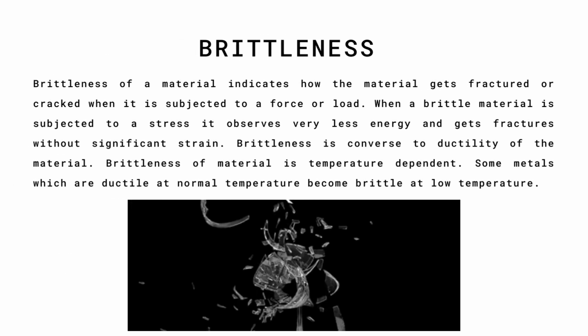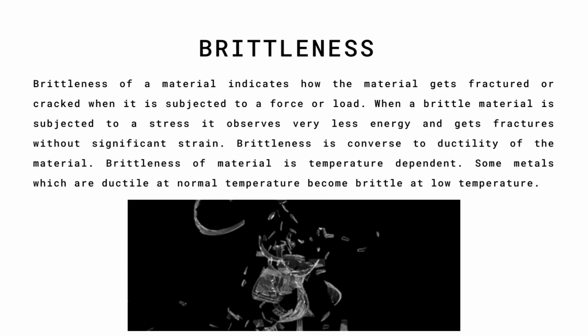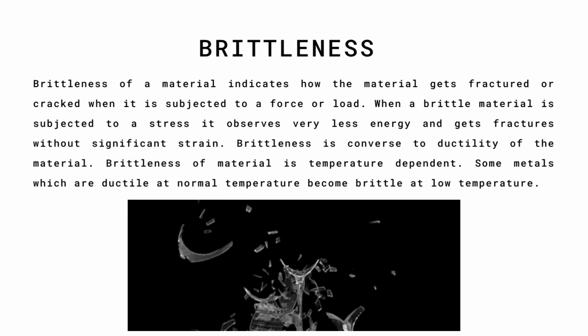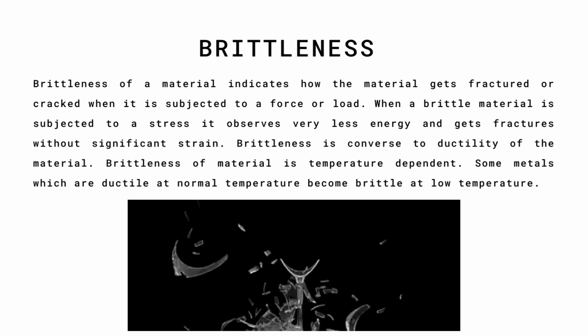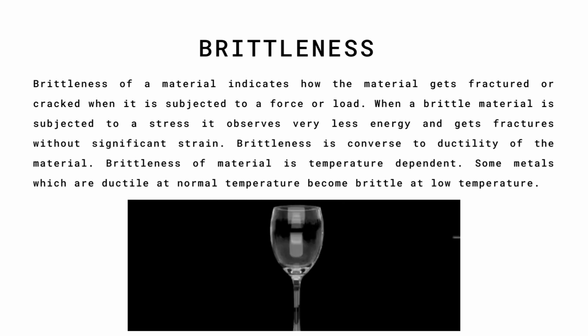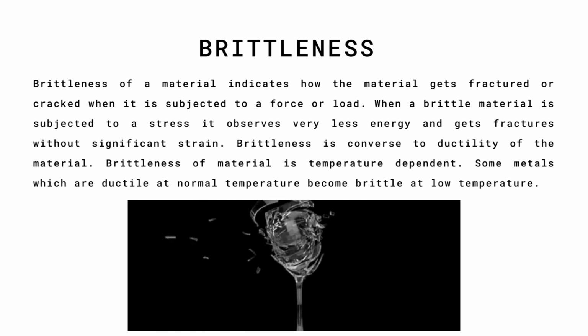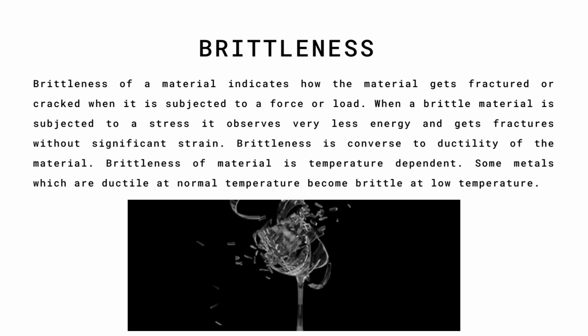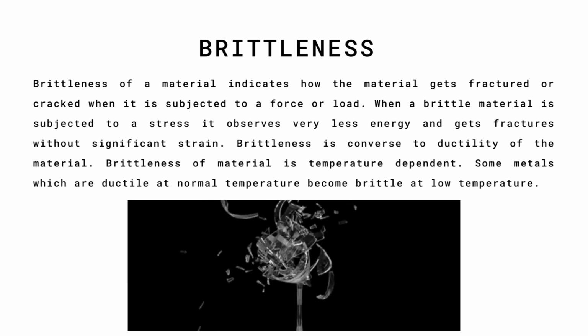Brittleness. Brittleness of a material indicates how the material gets fractured or cracked when it is subjected to a force or load. When a brittle material is subjected to a stress, it absorbs very little energy and fractures without significant strain. Brittleness is the converse of ductility of the material. Brittleness of a material is temperature dependent. Some metals which are ductile at normal temperature become brittle at low temperature.